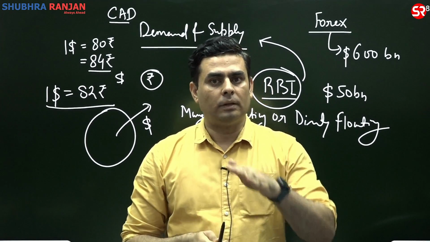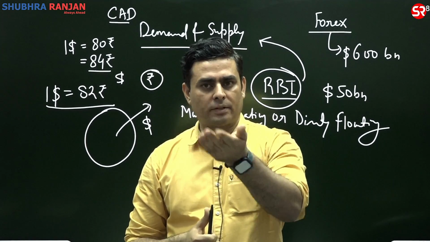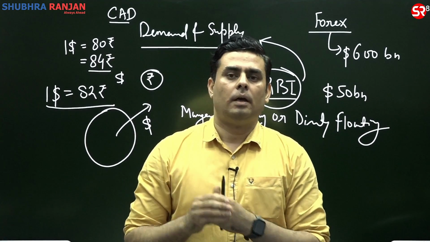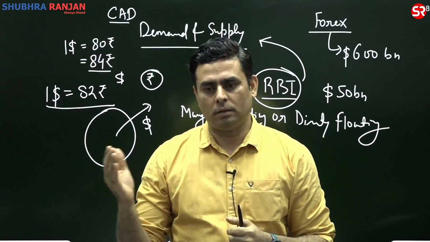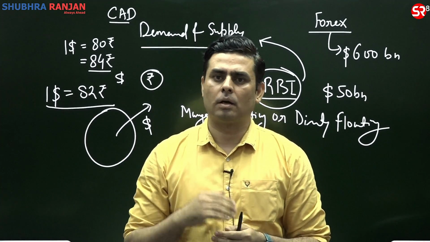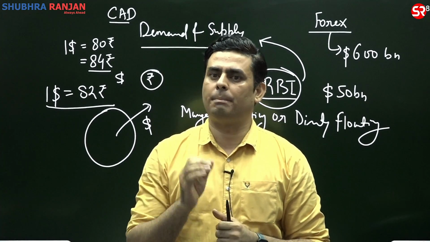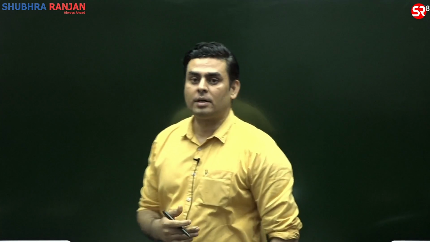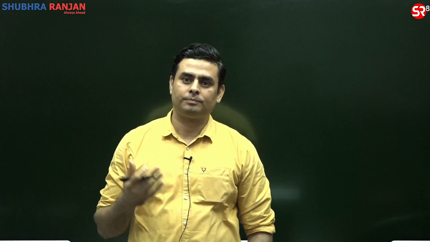So if they are going to raise the interest rates on the government securities, then in general, in the bond market or the debt market, government securities are considered a benchmark. Why are they considered a benchmark? Because government securities are the most trusted securities in terms of return.